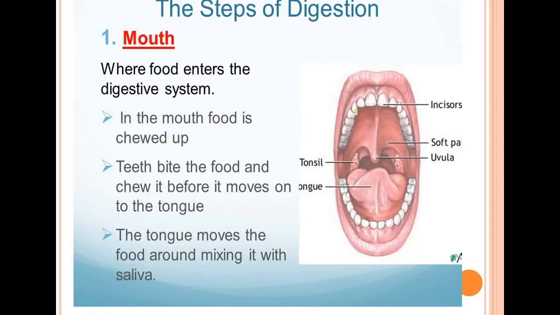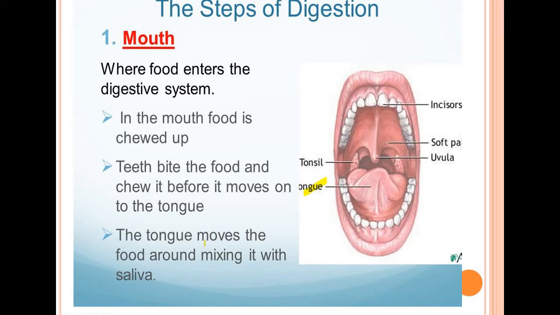Now, the first organ involved in the steps of digestion is the mouth, or the buccal cavity. The food is taken into the mouth, and digestion starts as soon as we put the food in our mouth. As you can see in the figure, the mouth contains teeth, the tongue, and the salivary glands. All of these play an important role: the teeth bite the food and chew it. The tongue helps in mixing the saliva with the food.